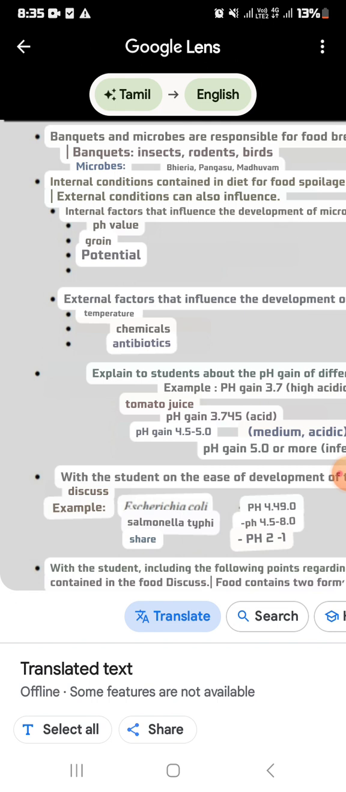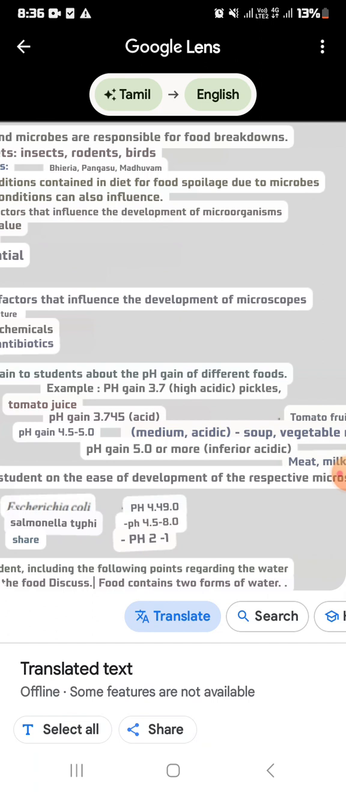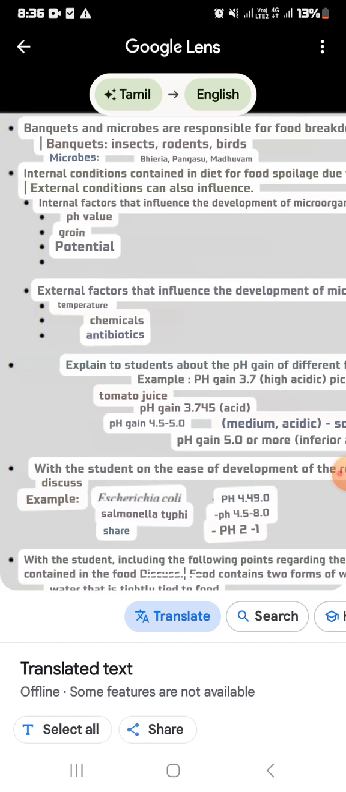Okay, so next one is the microbes. In that, in Tamil we say bacteria, fungus, madhuvam. That means bacteria, fungus, yeast. Okay, these are the main reason for the food spoilage. And then the internal conditions in the diet for food spoilage due to microbes are,